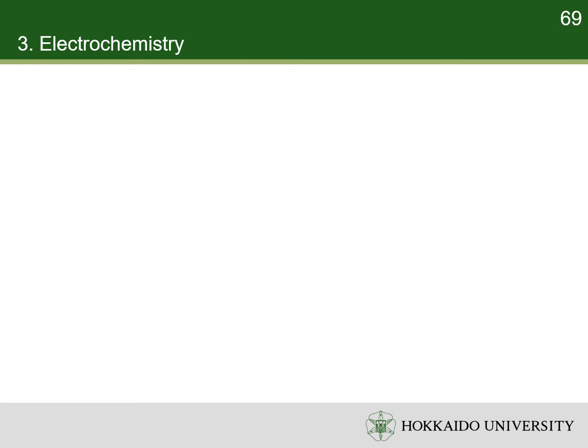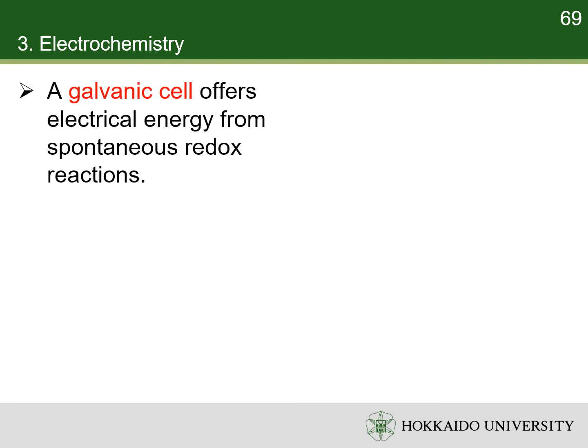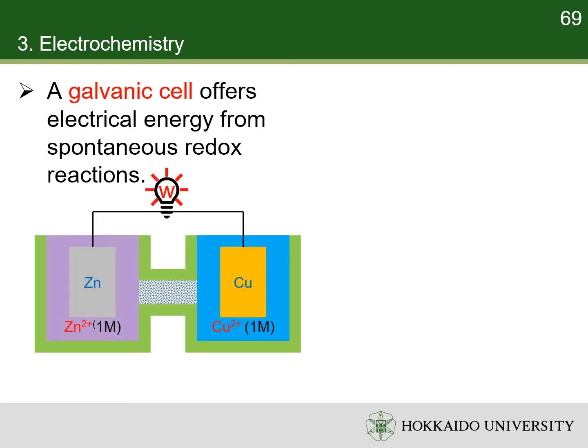There are basically two types of electrochemical cells, depending on the spontaneities of their overall reactions. In a galvanic cell, an electric current is generated from its spontaneous redox reaction. For example, when the two electrodes of the Daniell cell are connected to a light bulb, it becomes a galvanic cell. The overall reaction is spontaneous. Chemical energy in the galvanic cell is converted to electrical energy.